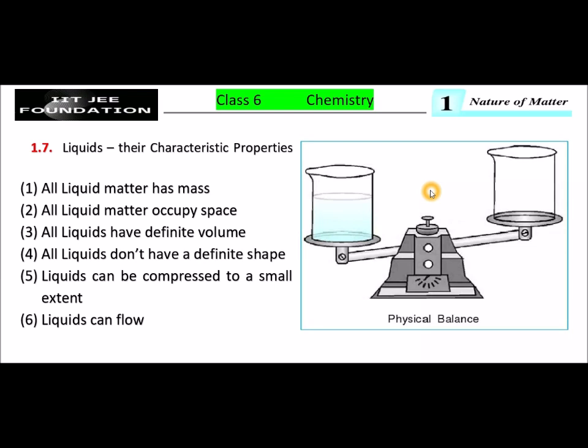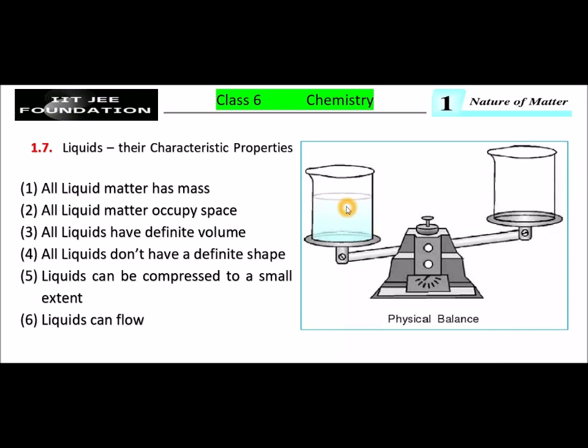Okay, see this example. Take a physical balance and take two glass tumblers, but the mass of these two tumblers should be the same, equal. These two tumblers should be equal in mass. And take some water, some liquid, in one glass tumbler. The blue color portion is the water, and keep the other tumbler empty.